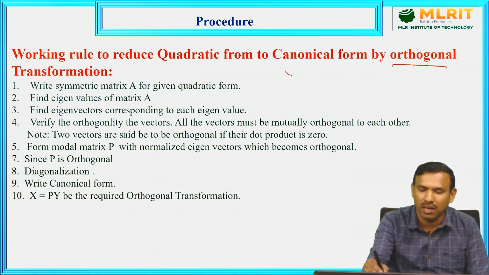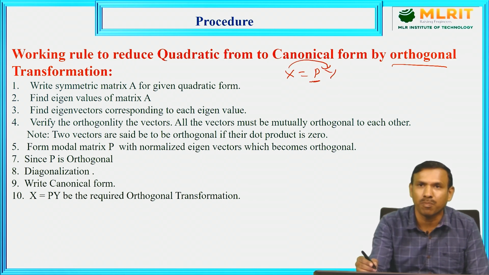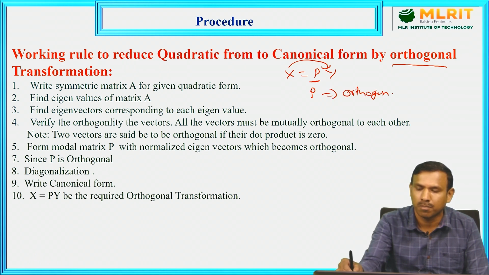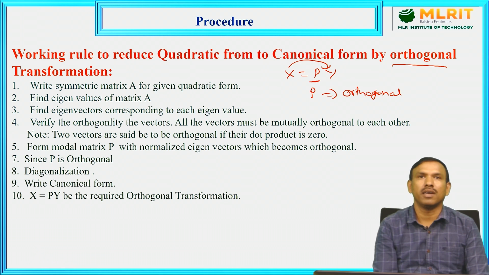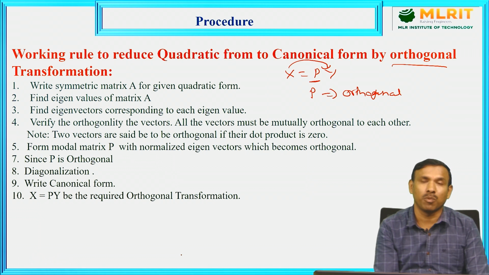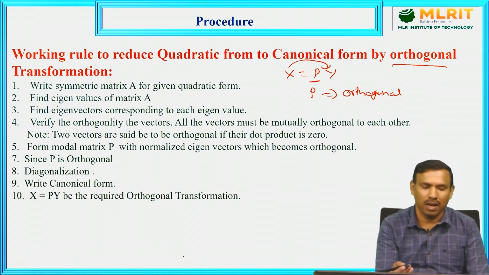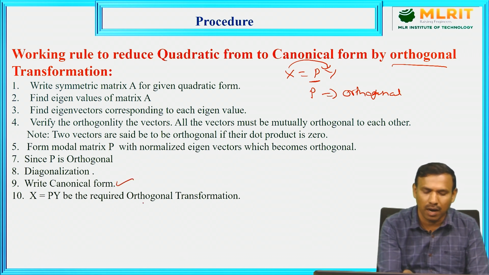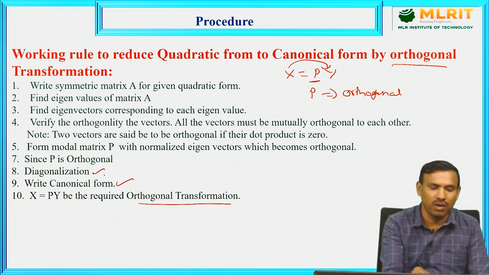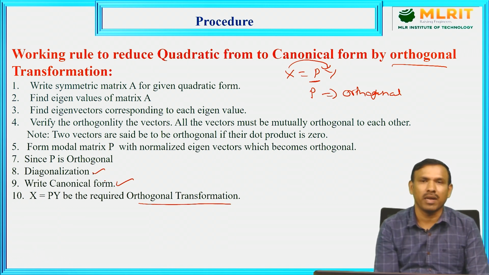That is the transformation. Here x equals Py, we are converting x to y through the matrix P, and this P must be orthogonal. Only then is it called orthogonal reduction, our procedure. Earlier we discussed in a video lecture how to diagonalize a symmetric matrix using orthogonal reduction. The same process will be followed, but here additionally we have canonical form and orthogonal transformation. Till this diagonalization we have discussed very clearly. Let me explain again what the procedure is.